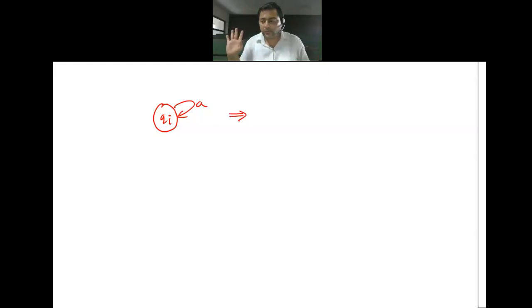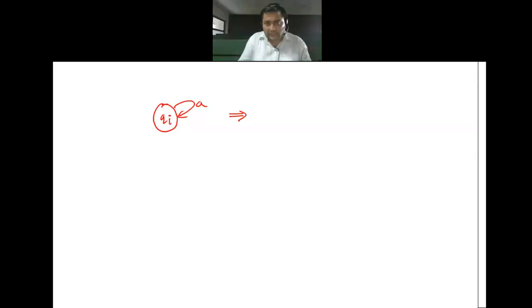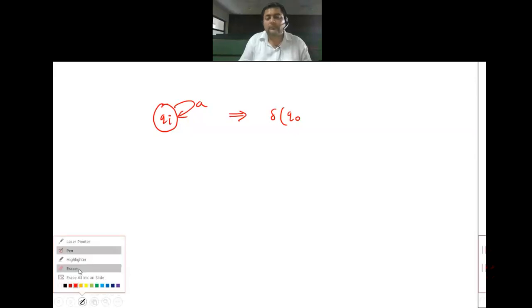What type of string it takes? Any number of a. Simple thing is, it is taking any number of a. All right. Now, if I try to write the transition function for this, can you tell me what to write? What should be the transition function for this?